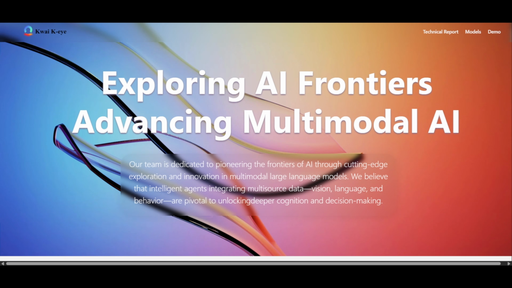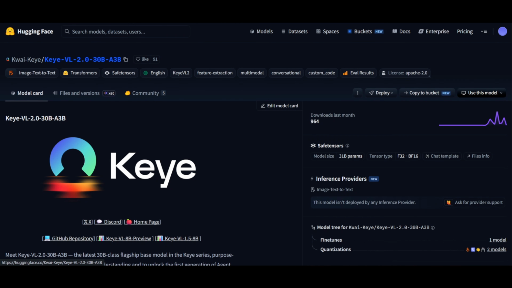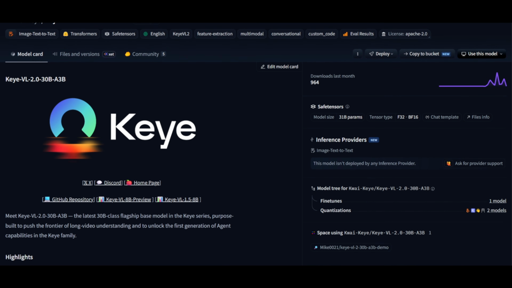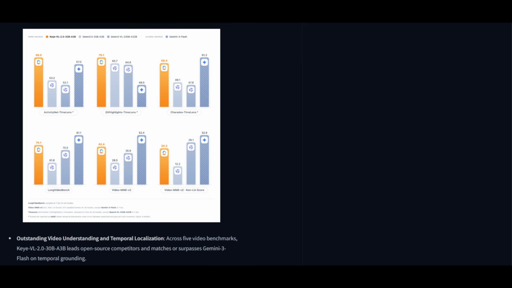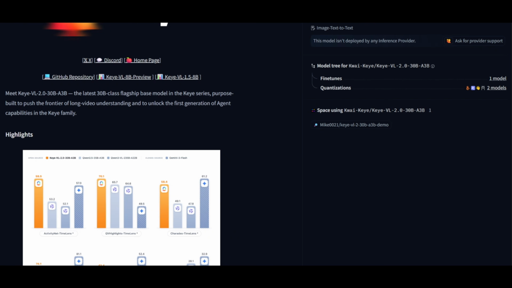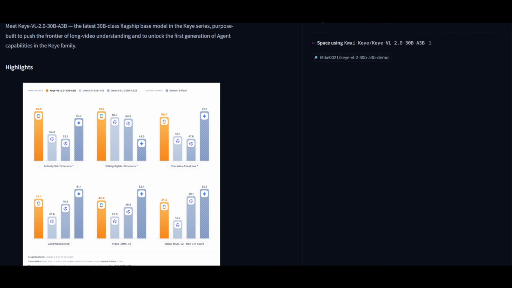Also this week, Qwen drops Qwen-VLA, the latest vision language model from the team behind the Qwen platform. This is a 30 billion parameter sparse mixture of experts model. So the 30 billion is the total size, but only 3 billion parameters are activated per token. That means you get the reasoning quality of a 30 billion model at the compute cost of a 3B model.